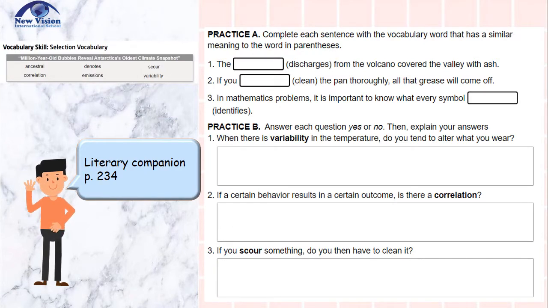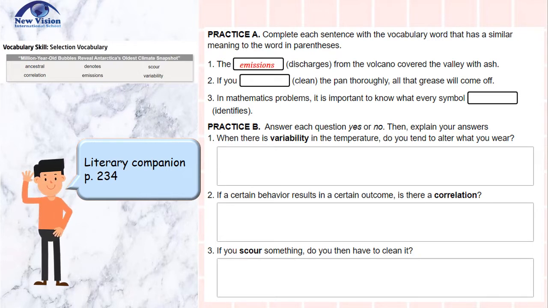Let us practice and apply these vocabulary words. Pause this video as you answer the following questions. Practice A. Complete each sentence with the vocabulary word that has a similar meaning to the word in parentheses. Let's see if you have the same answer. 1. The discharges from the volcano cover the valley with ash.